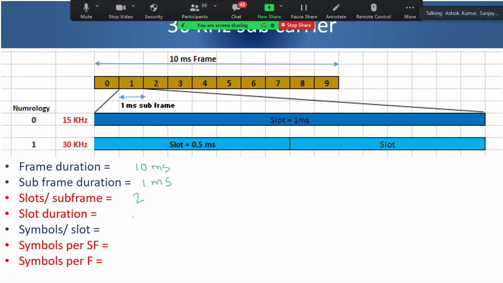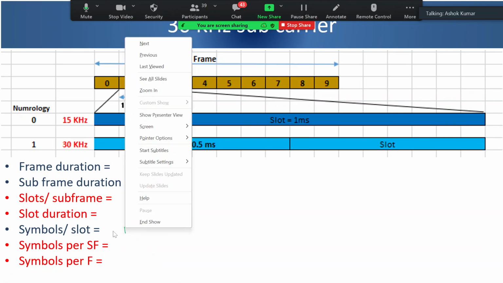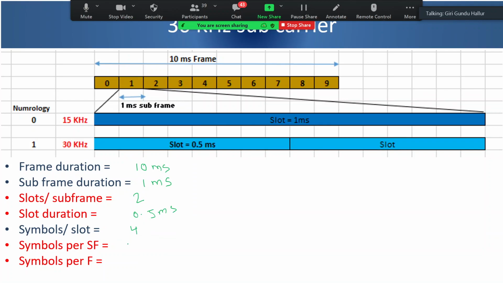If I have 2 slots in 1 millisecond, it will be 0.5 millisecond. And number of symbols per slot? Per slot is same, right? 14. Per subframe will be double, because 2 slots, 28. And per frame it will be 10 times of this.